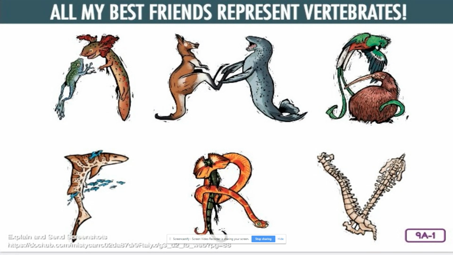Now that you've learned about each vertebrate group, you know about many characteristics that taxonomists use to classify these animals. Who wants to try to name the 5 groups of animals that make up vertebrates in the animal kingdom? We have amphibians, mammals, birds, fish, and reptiles, and they all make up the vertebrate group.